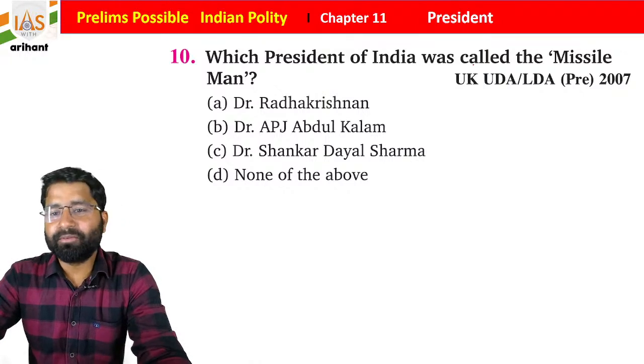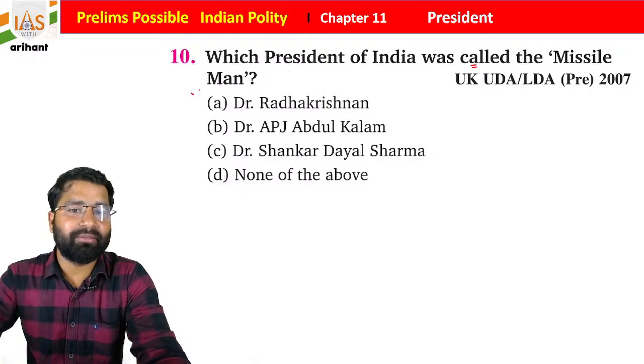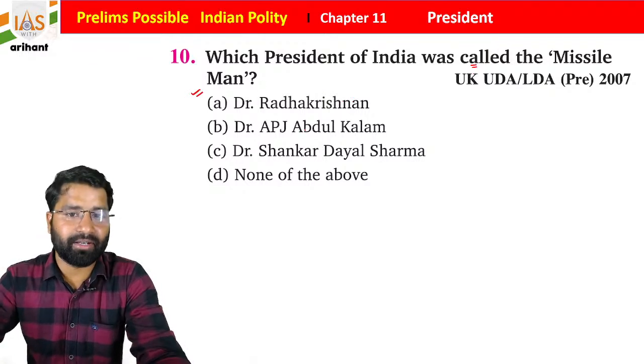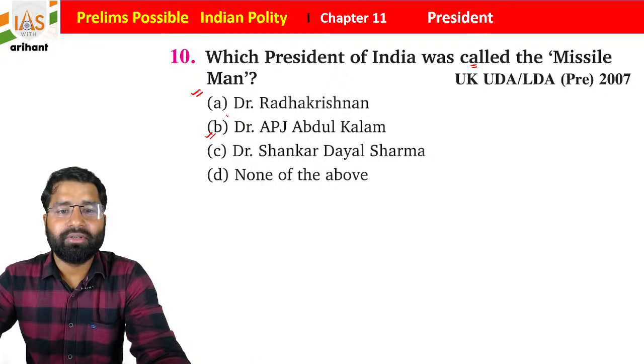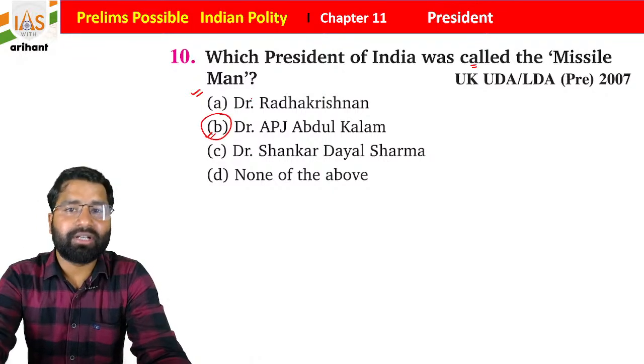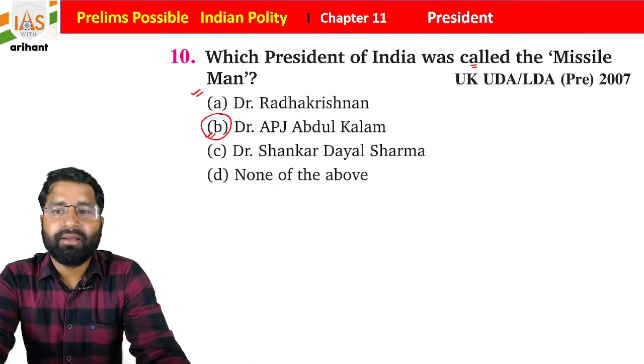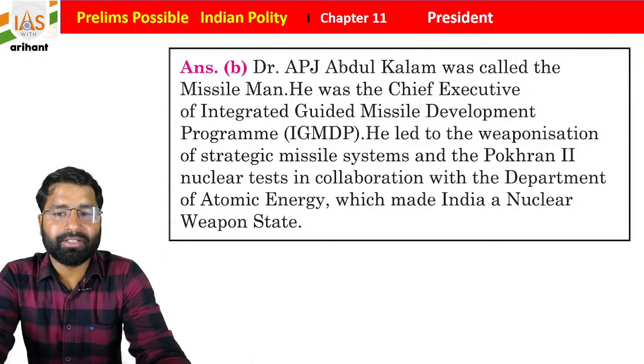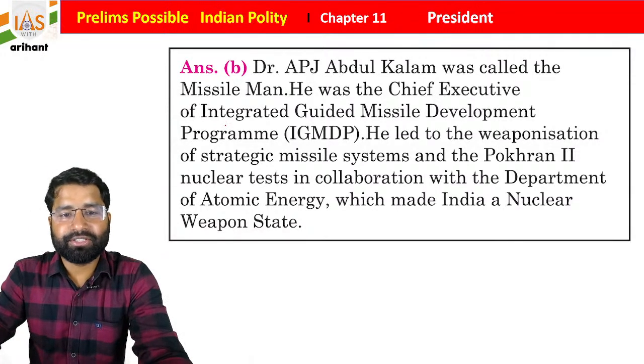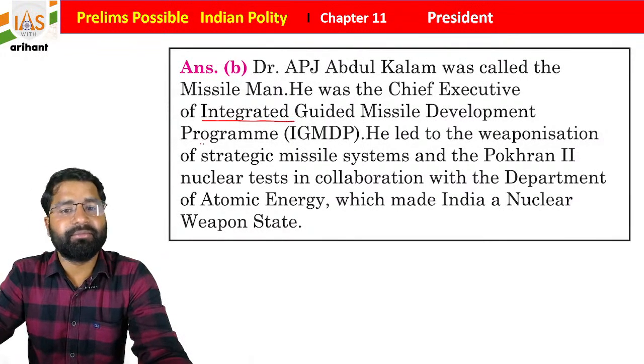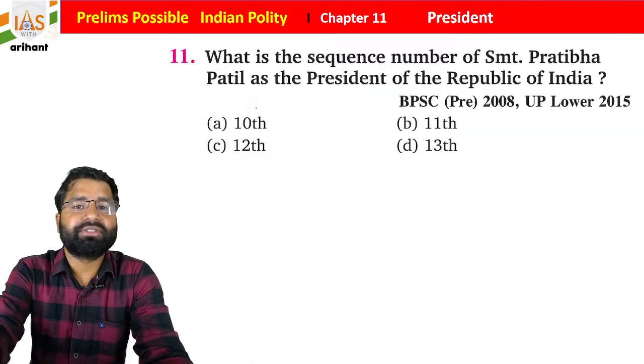Now, which of the following presidents is called the missile man, students? He is a very great personality, and we all know Dr. APJ Abdul Kalam sir is the person who is called the missile man of India, students, because he was the chief executive of the Integrated Guided Missile Development Program. So this is also very, very important.